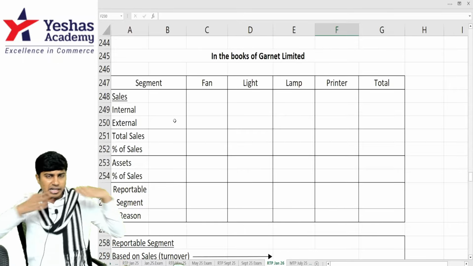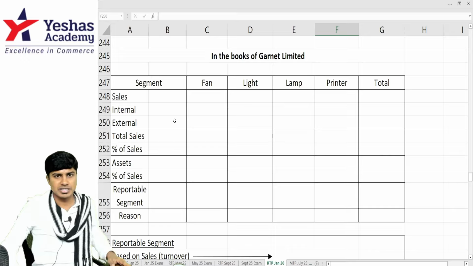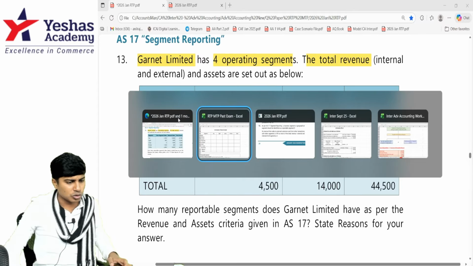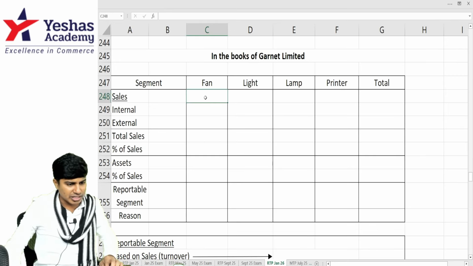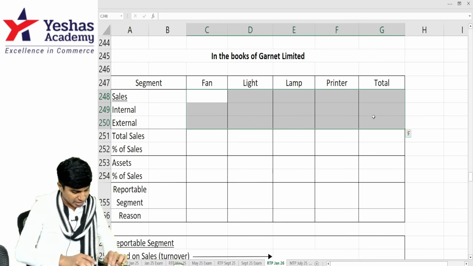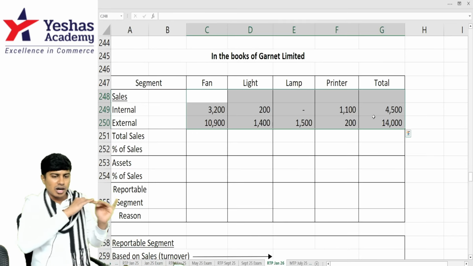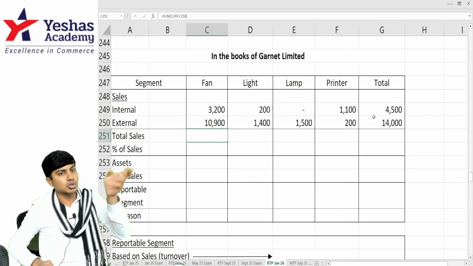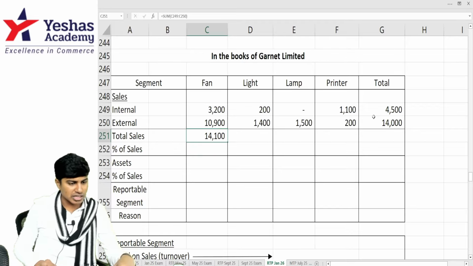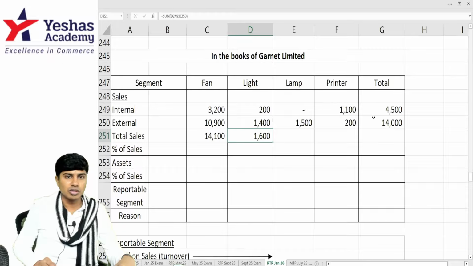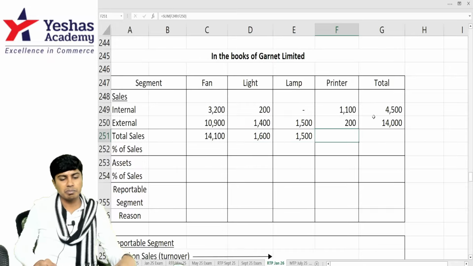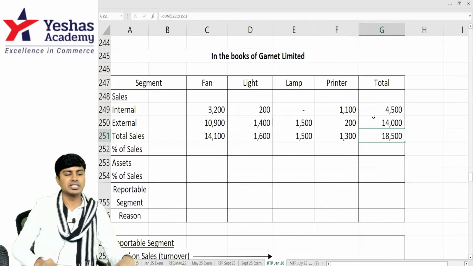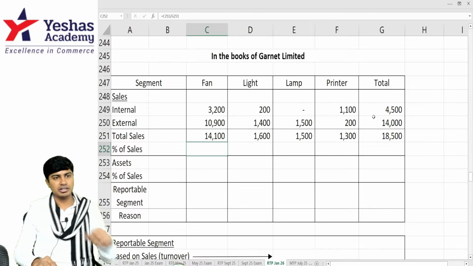I'll do it horizontally, not vertically, because I need more space here. Sales: 3,200, 200, 0, 1,100, 4,500. I'll write the data, whatever they've given, internal and external, and just take a total of the same. Horizontal total is given. Now we'll do the vertical total. Fans total sales is 14,100, light 1,600, lamp 1,500, printer 1,300. Total of total sales is 18,500. Now identify the percentage. 14,100 by 18,500.